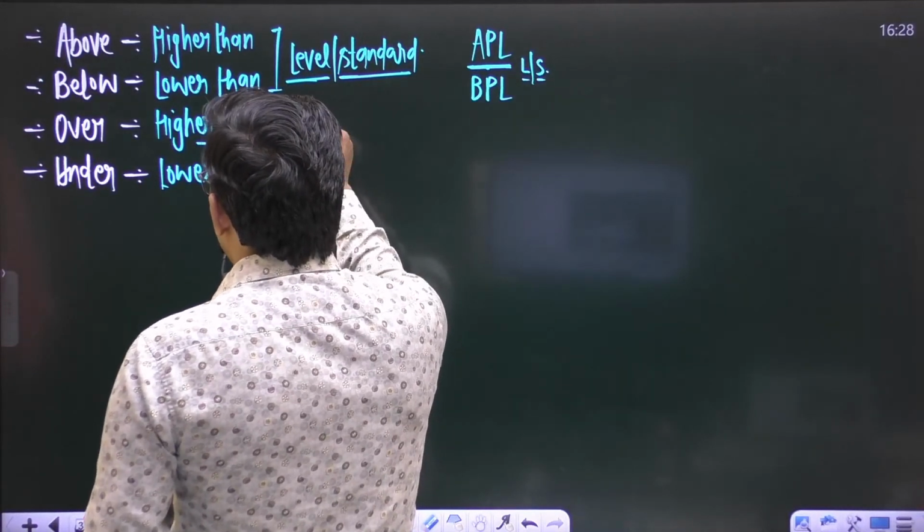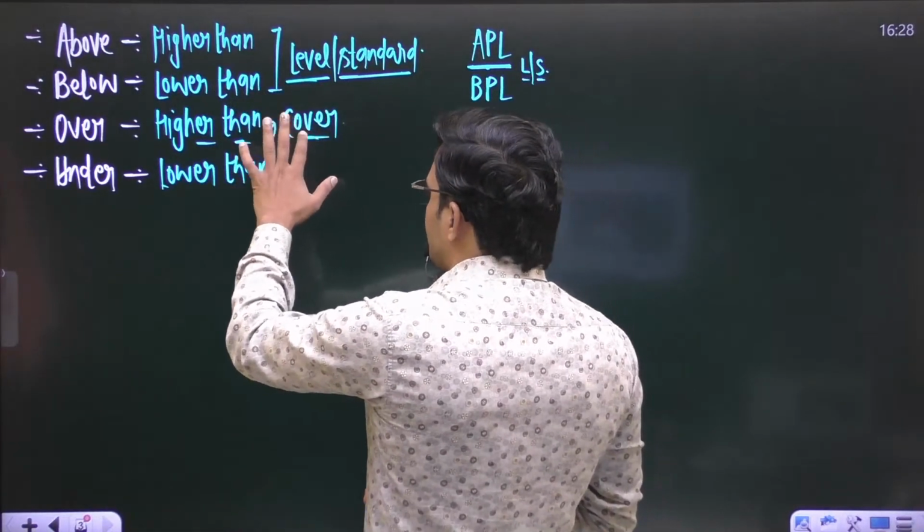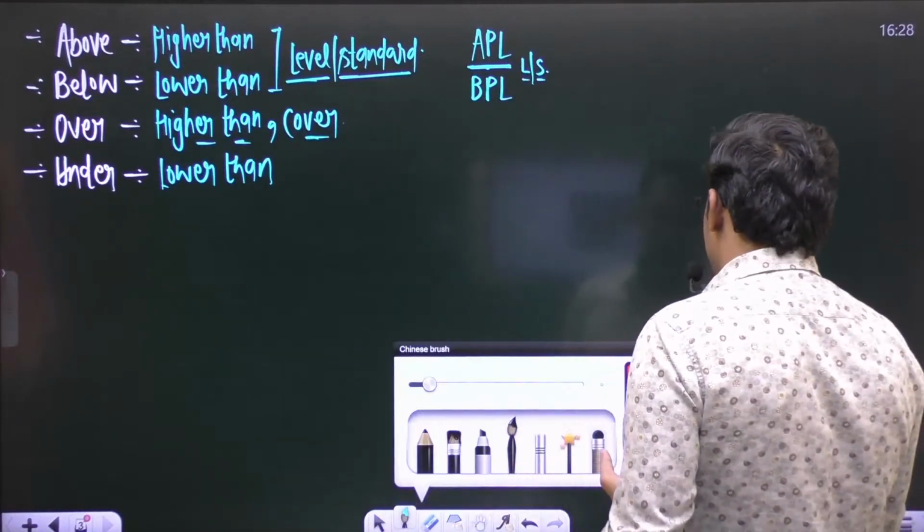And our next application is that, to show the sense of cover, we use the preposition in. So let us take some examples.